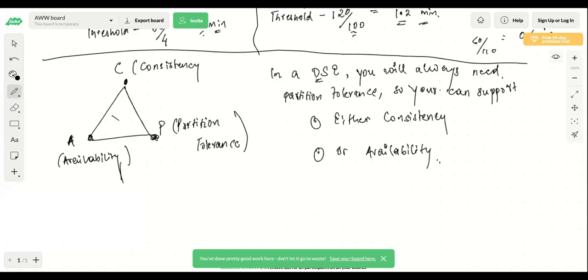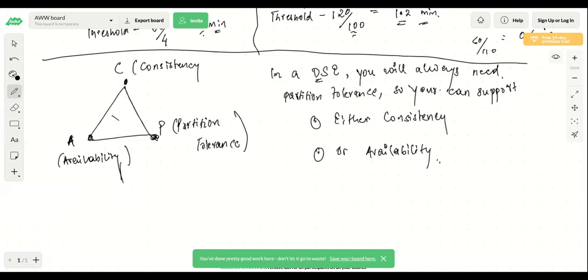And sometimes you will have some opinions that I should prefer consistency or I should prefer availability. There will be arguments, but try to figure out what the right use case is, and accordingly decide whether you want consistency in your system or availability in your system. So I hope you understood what I'm trying to say. Correct. So yeah, any questions?